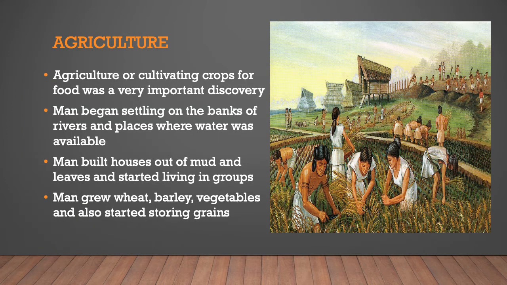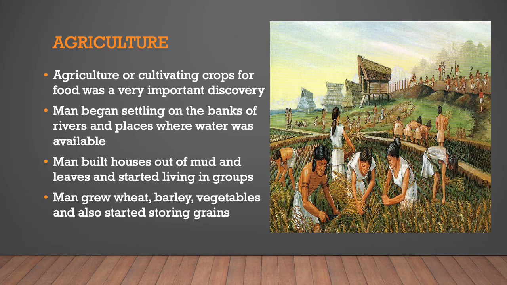Agriculture or cultivating crops for food was a very important discovery. Like fire, man discovered agriculture by chance. Early man ate fruits and threw away the seeds. Gradually, these seeds germinated into new plants. This was a great discovery, and man started growing plants from seeds. Early man, who used to gather food and was a food gatherer, now became a food producer. And he also stopped being a nomad and started leading a settled life.